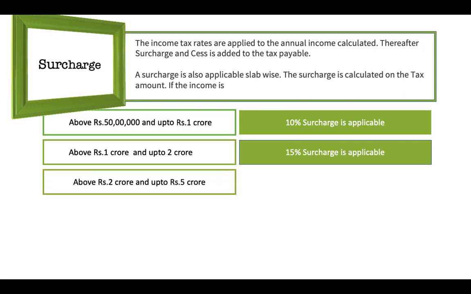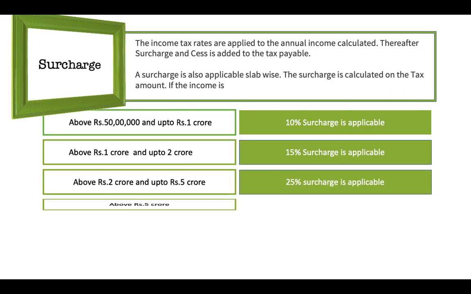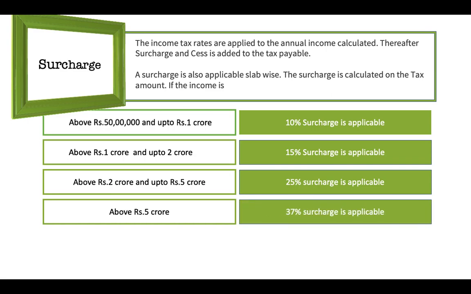If the income is between 2 crore and 5 crore, 25% will be the surcharge. If the income is above 5 crore, then the surcharge will be 37%. So surcharge is to be calculated only when the total income is more than 50 lakhs. Otherwise, surcharge is not applicable.